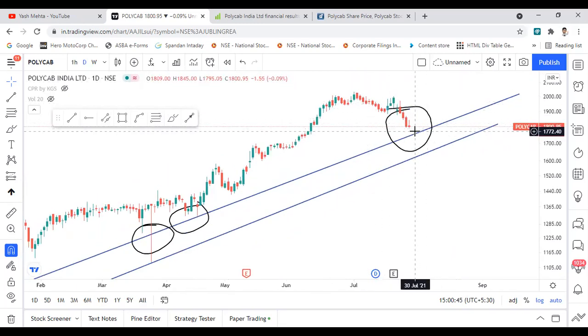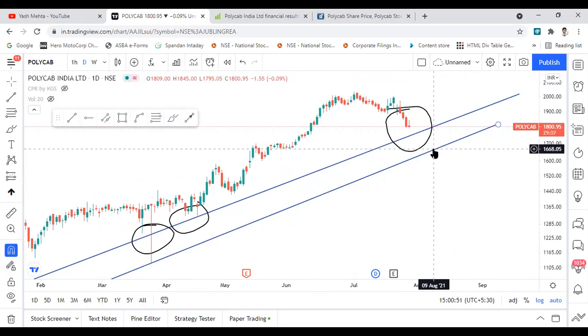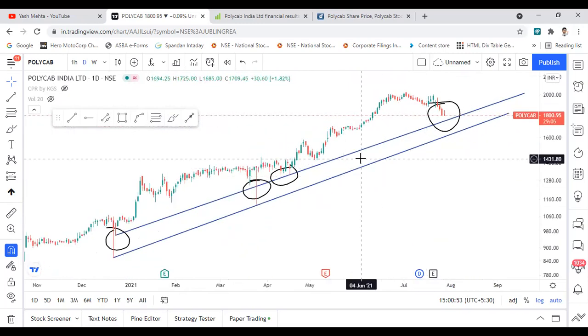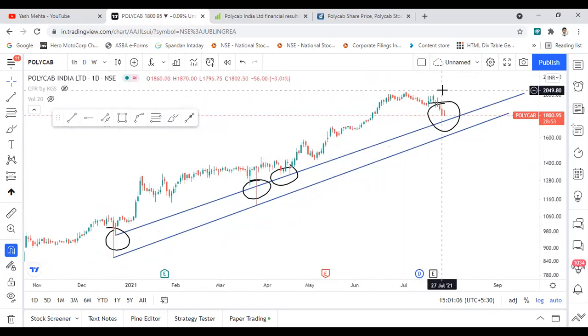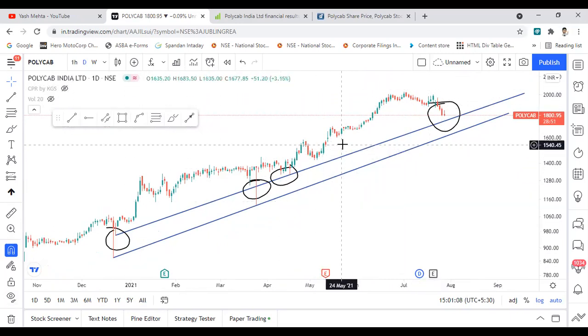As of now, the support for this stock will be at 1760, and the next support will be at 1670. So these two support lines are there for Polycab India, and a trader can look to add this stock in dips for their short-term trading, or this particular stock for their investment.